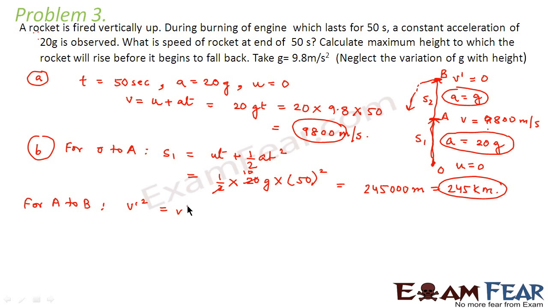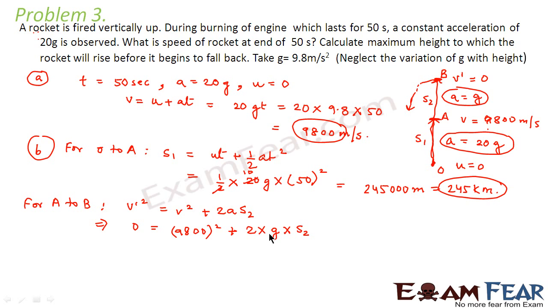So v dash square is equal to v square plus 2a s2. Here v dash is equal to 0, so this is 0, and v square is 9800 whole square plus 2 into a, which is g, into s2.